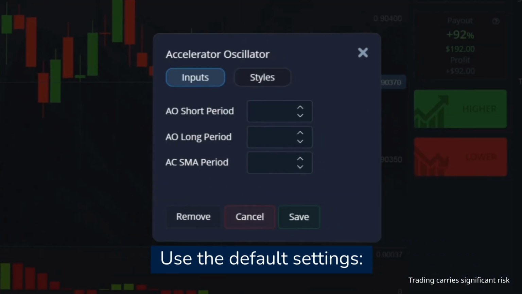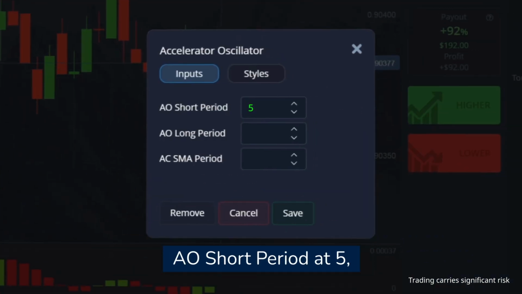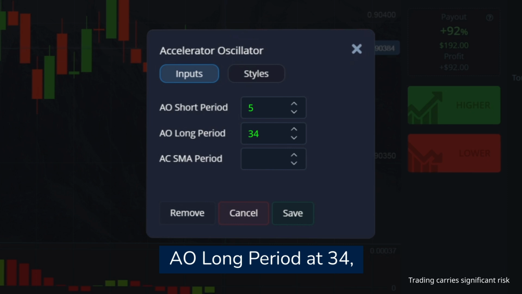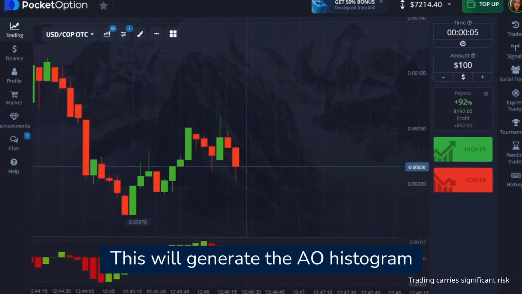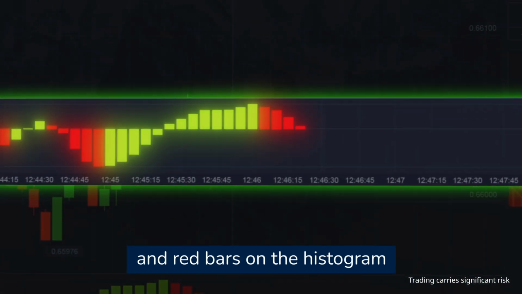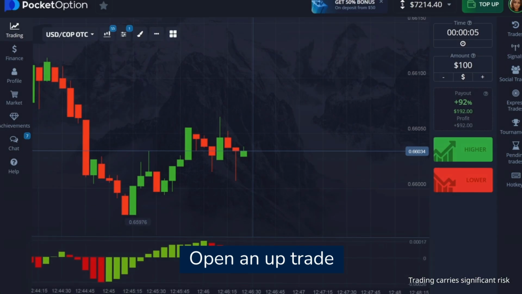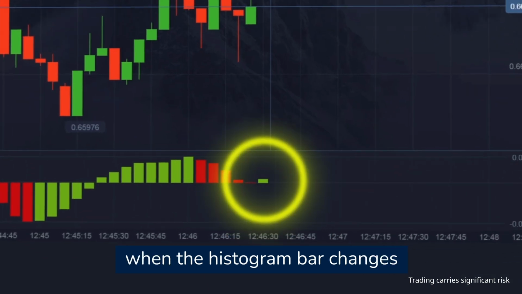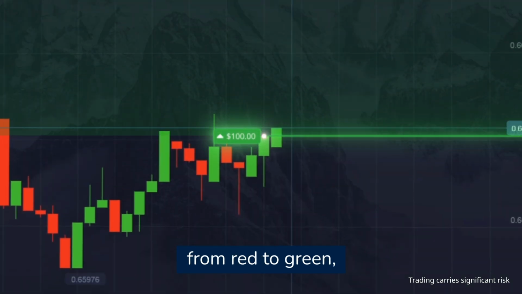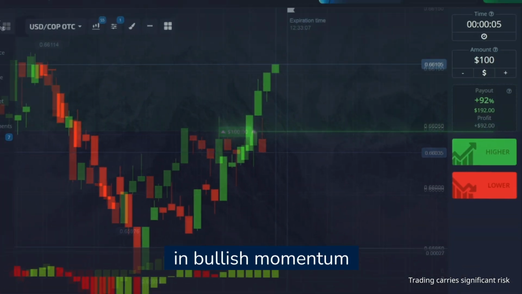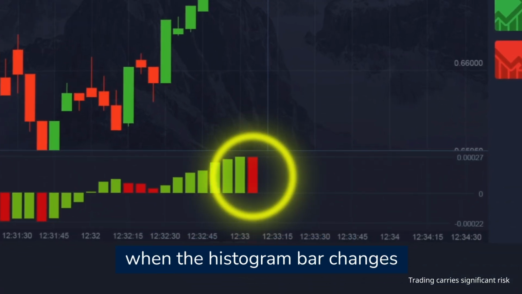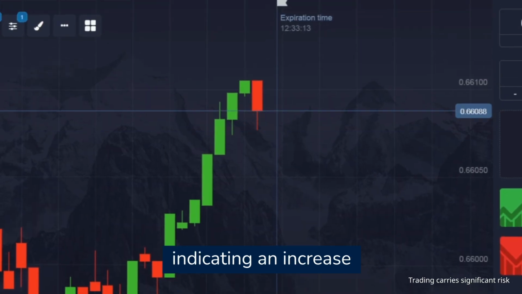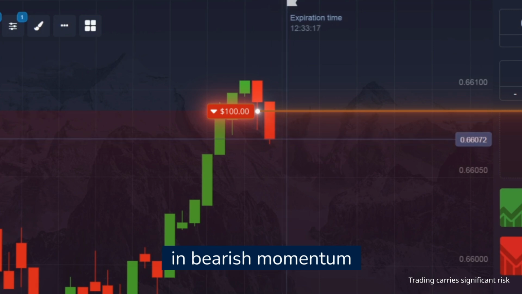Setting up the Accelerator Oscillator for quick trades. Use the default settings: AO short period at 5, AO long period at 34, AC SMA period at 5. This will generate the AO histogram. Pay attention to the green and red bars on the histogram. Open an up trade when the histogram bar changes from red to green, indicating an increase in bullish momentum. Open a down trade when the histogram bar changes from green to red, indicating an increase in bearish momentum.